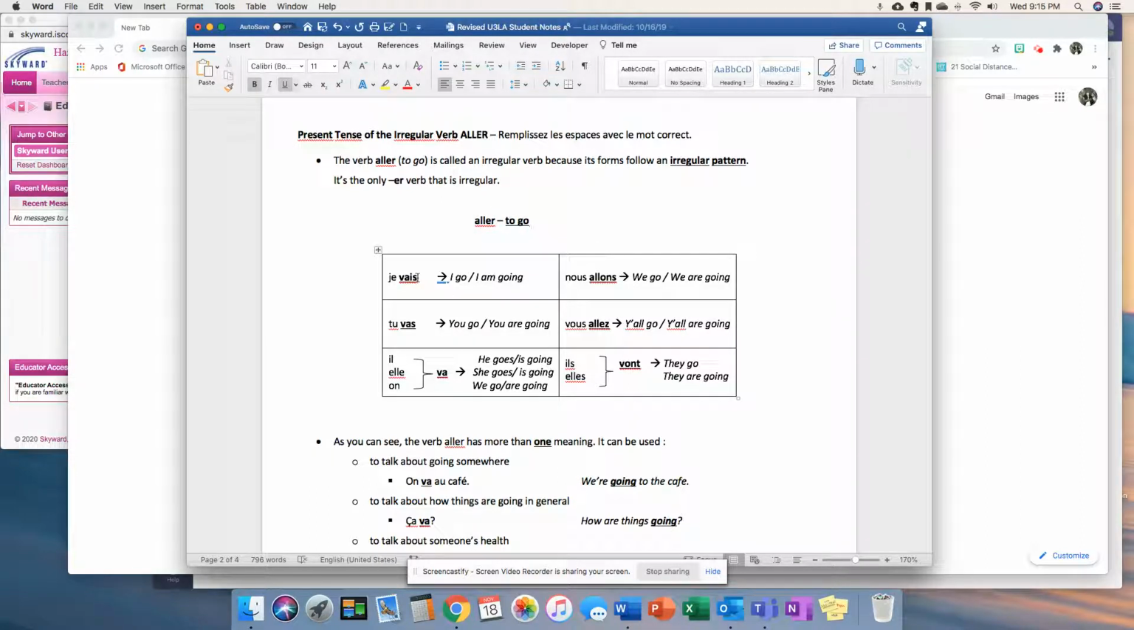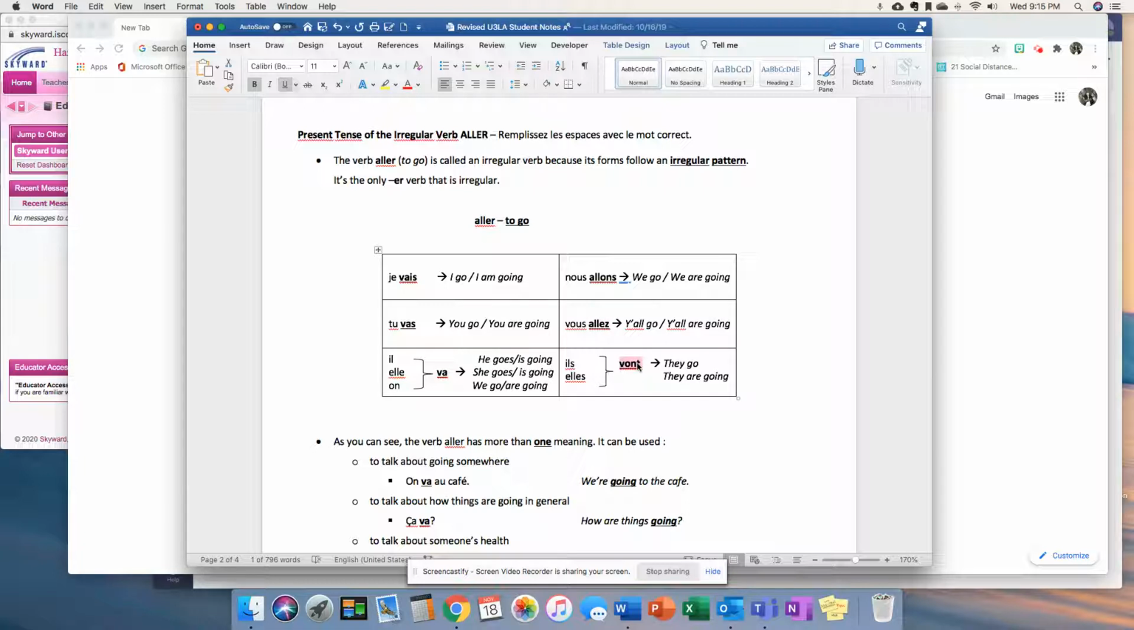And you're going to type in the conjugation or the verb form. You're going to write je vais, V-A-I-S. Tu vas, V-A-S. Il, elle, on va, V-A. Nous allons, A-L-L-O-N-S. Vous allez, A-L-L-E-Z. And then ils and elles, vont, V-O-N-T.